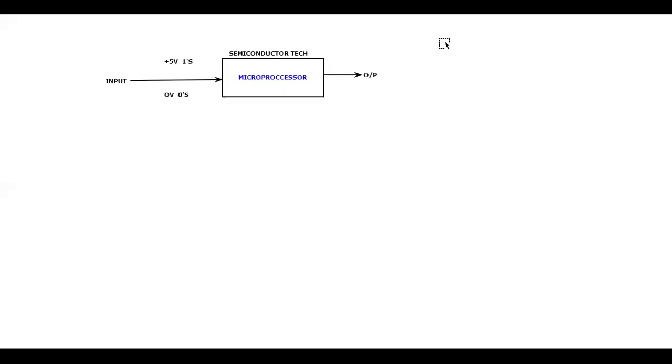I want to speak with the computer now. I want to speak with the microprocessor. I want to give some set of instructions. Depending on the instruction, the microprocessor should understand whatever I'm trying to tell, and it should give the output I'm expecting. So the computer scientists, today we'd call them developers, but in those days we call them computer scientists.